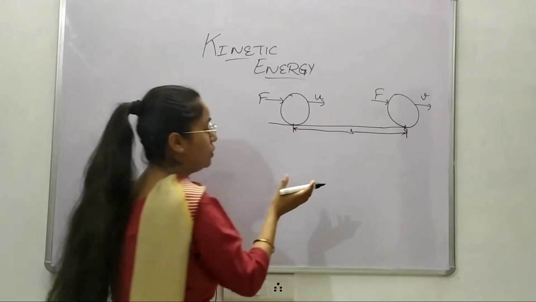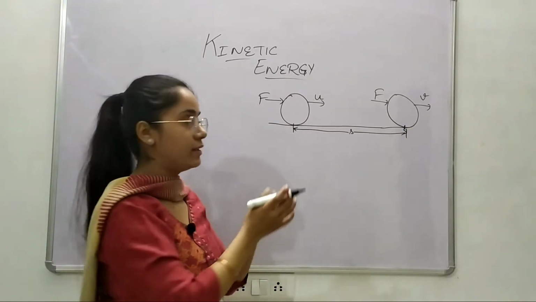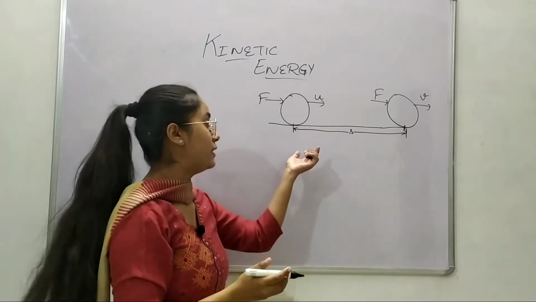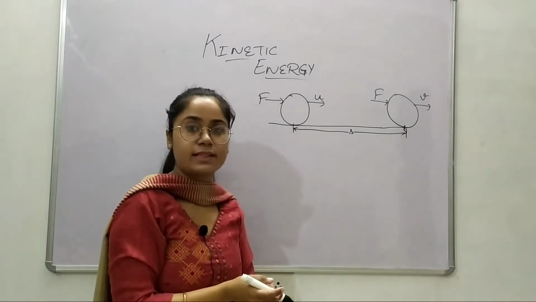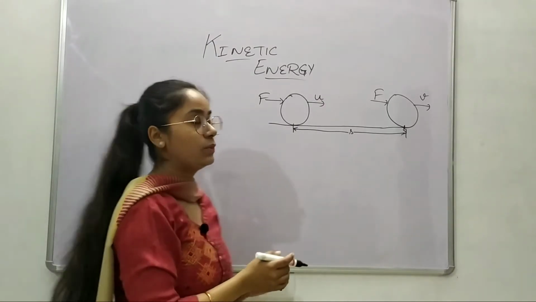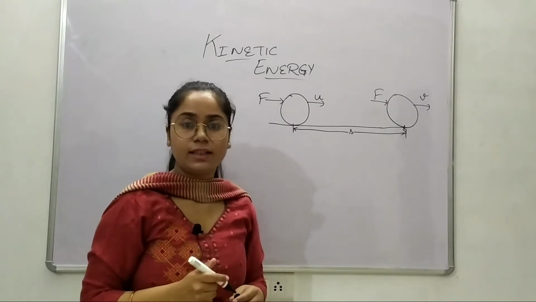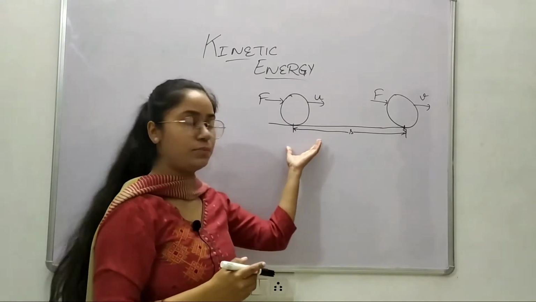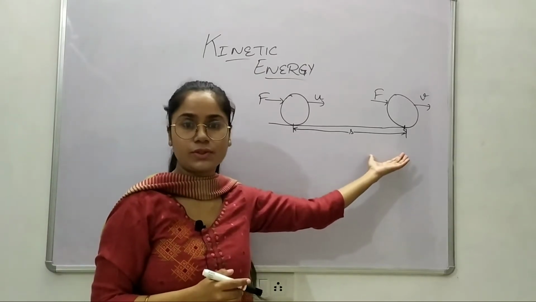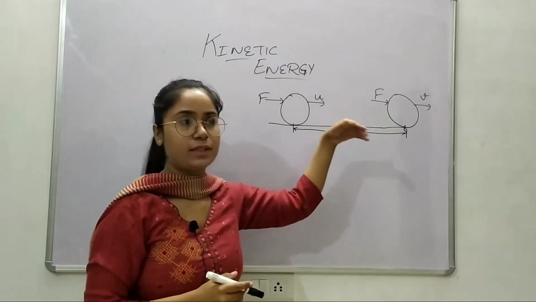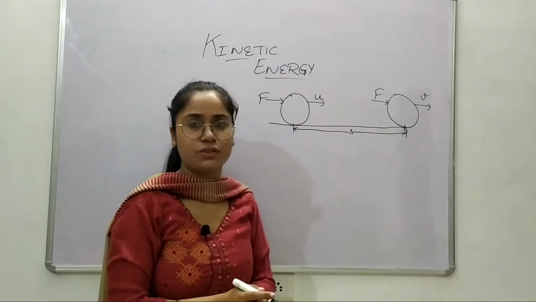Okay, so we need to find what distance this object has moved after applying the force on it, and the object had attained some velocity. Now simply to determine the distance, we had some equations of motion. Well, why am I using the equation of motion here? Because the object has been in motion, right? If the object has been in motion, that means we can simply apply the equations of motion for this.